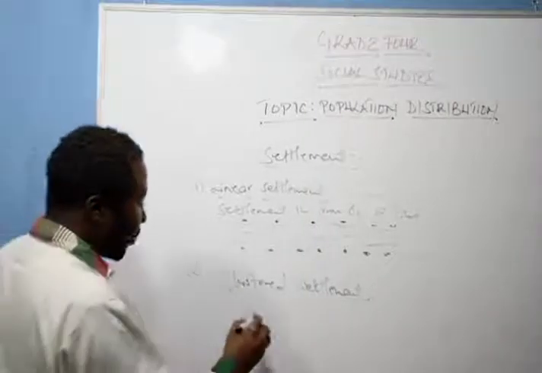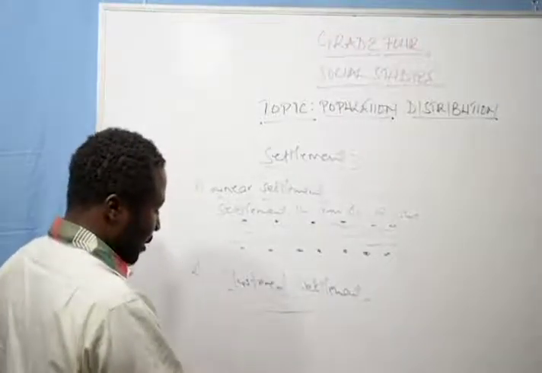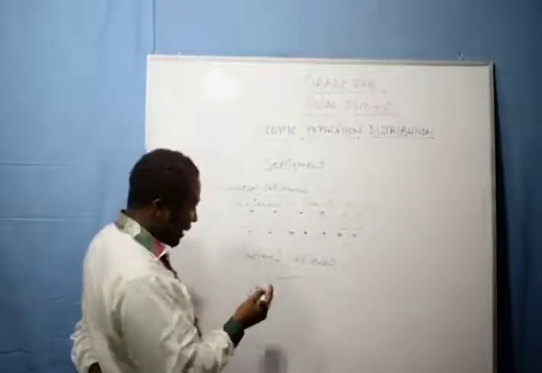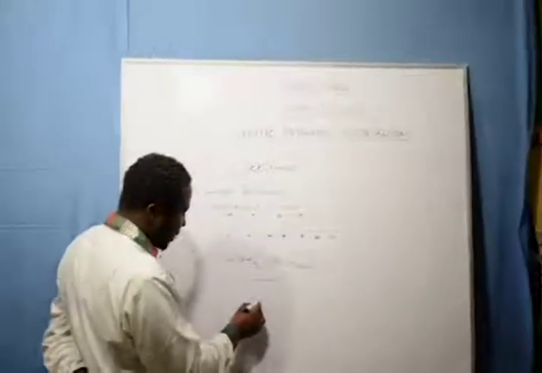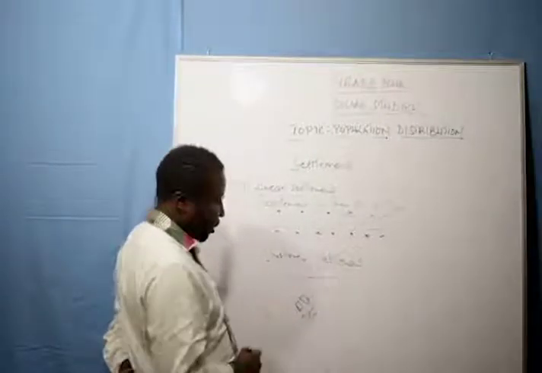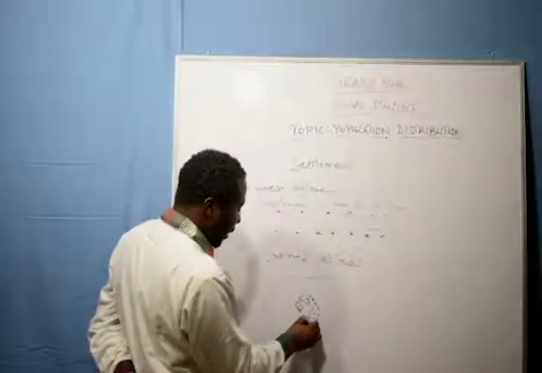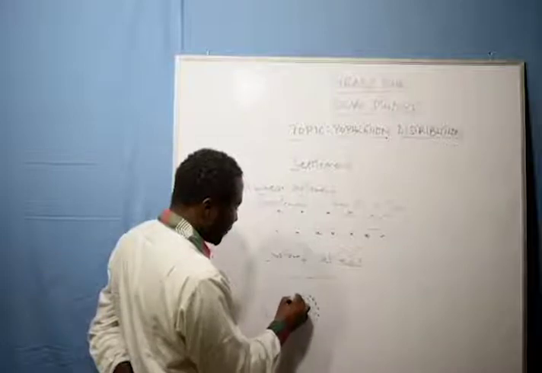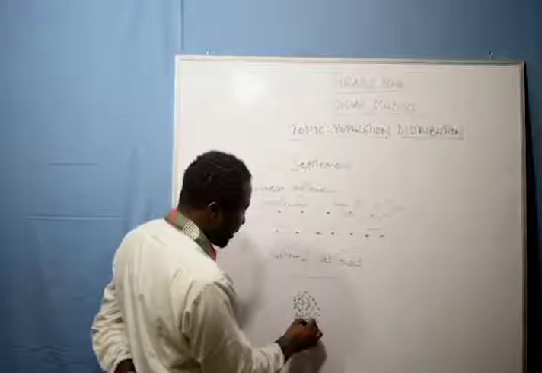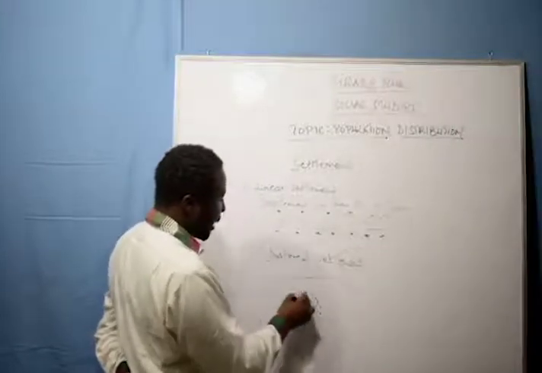For example, let us say this is a village, and probably because of an urban center or a market, people tend to settle around such an area so that they could easily access the market. This is what we call cluster settlement.